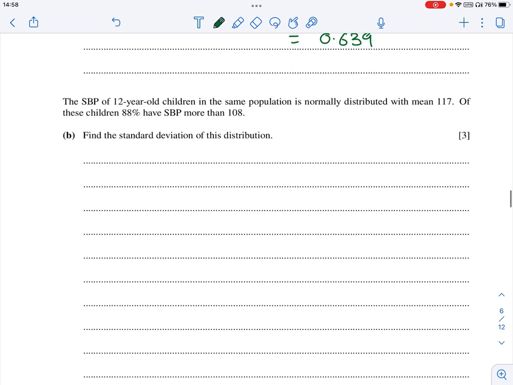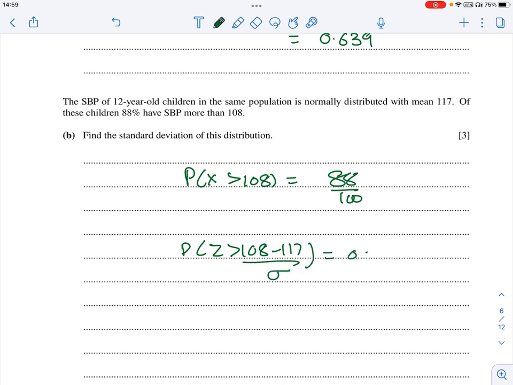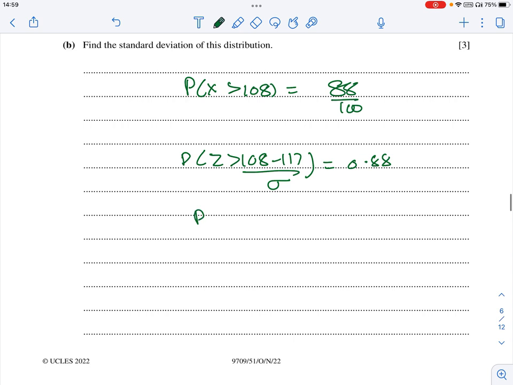The SBP of 12-year-old children in the same population is normally distributed with a mean, and 88% of these children have more than 108. So greater than 108 is 88%. So probability of Z greater than (108 minus mean 117) divided by sigma equals 0.88. So probability of Z greater than negative 9 upon sigma equals 0.88. Convert greater than to lesser than: Z less than negative 9 upon sigma. Now convert negative to positive.